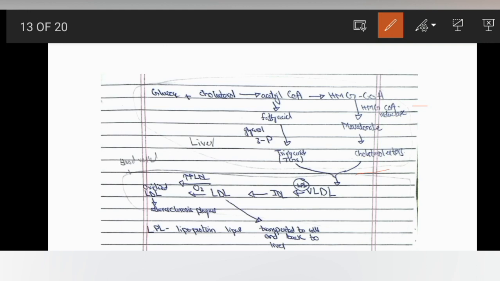This will be converted into good cholesterol, and this is useful for the body. And another class of drug, which is called fibrates, inhibits this step, and when this step is inhibited, it will not form LDL, which is the bad cholesterol in the body. So it will lower bad cholesterol, or bad lipid or bad lipoprotein in the body.